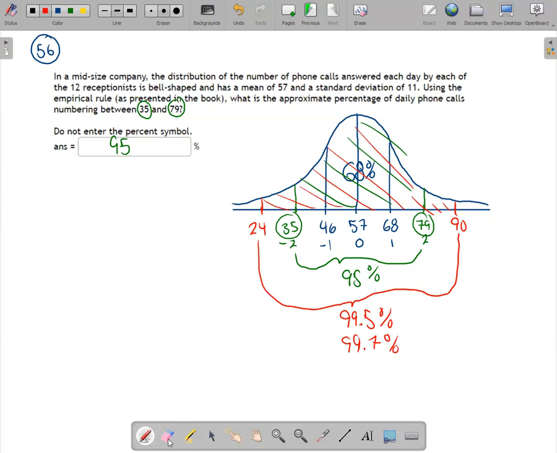So the empirical rule is 2-part. One, it's a histogram of a lot of data that has a symmetric bell shape like this. Within 1 standard deviation, you should find 68% of the data. Within 2 standard deviations, you should find 95% of the data. And within 3 standard deviations, you should find a little over 99%, 99.5% of the data. That's the empirical rule. It's the distribution of a normal distribution.